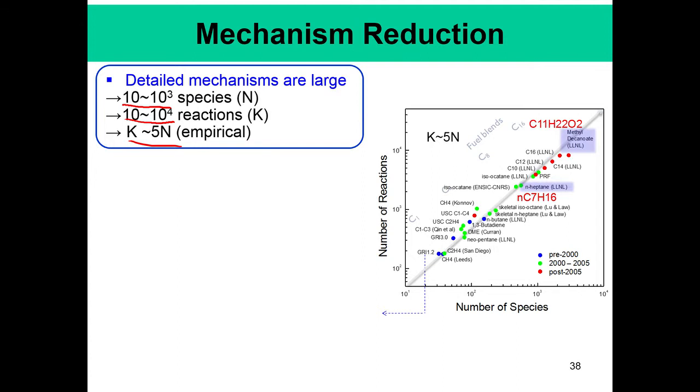In this diagram, if we plot species on the x-axis and number of reactions on the y-axis, you see that this is GRI 1.2, a methane-air mechanism that involves about 30-40 species and more than 120 reactions, whereas for example the C12 which we are discussing, n-dodecane, involves about 1000 species and about 9000 reactions.